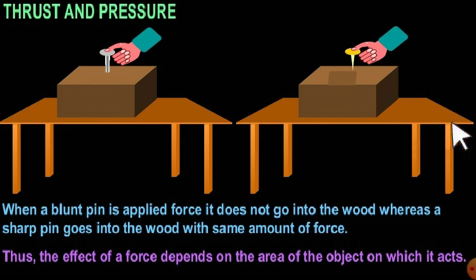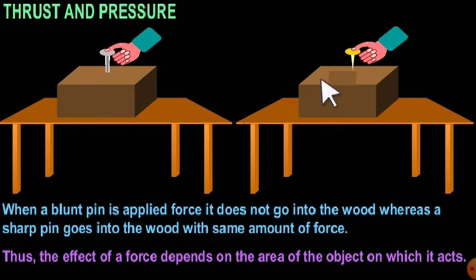Before going to the definition, let's go first to a practical activity that can be done. If you try to push a blunt nail, it will be very hard to push inside an object.